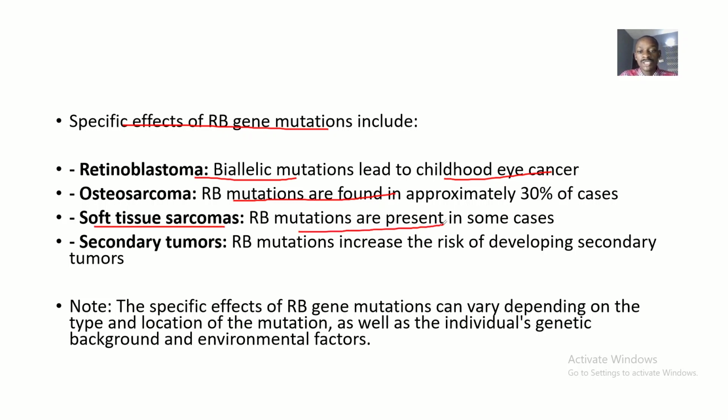Then we have soft tissue sarcomas. RB gene mutations are present in some cases of soft tissue sarcomas. We have secondary tumors: RB gene mutations increase the risk of developing secondary tumors. So you should note this. Specific effects of RB gene mutations can vary depending on the type and location of the mutation, as well as the individual's genetic background and environmental factors. So the way one individual will respond to RB gene mutation will be different from the way another individual will respond to RB gene mutation.